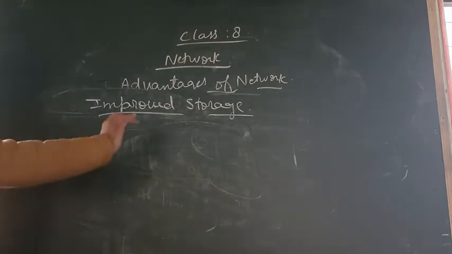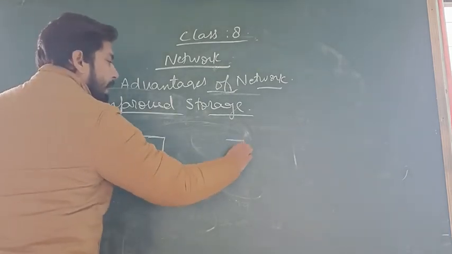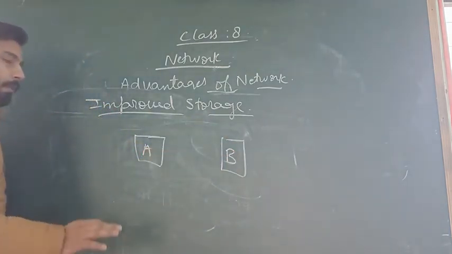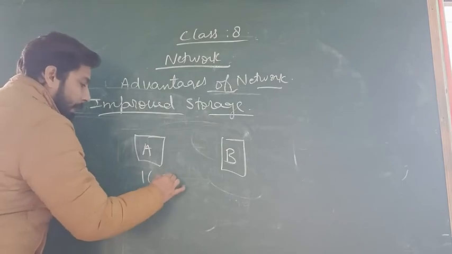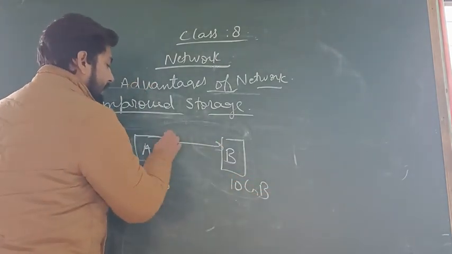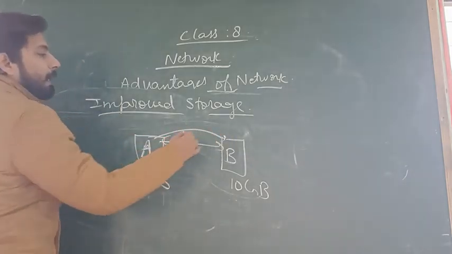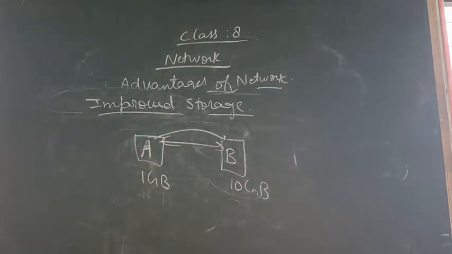Suppose computer A has less memory and computer B has more memory, say 1 GB and 10 GB, and both are in a network. Then A can share its data with B to store it. That means A can use the storage of computer B.